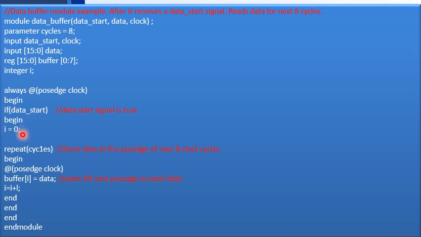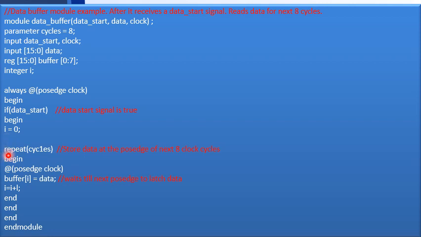Now inside the block I have put I equal to 0. This I am using to traverse through the array buffer. Buffer we have declared as an array of 8 elements. Each element we will be referring to by buffer of 0, buffer of 1, buffer of 2, buffer of 7 and so on. That's why I have used this I to index the array elements.